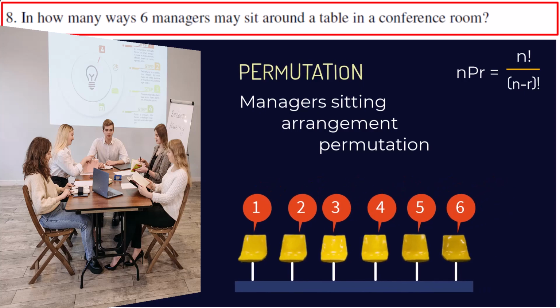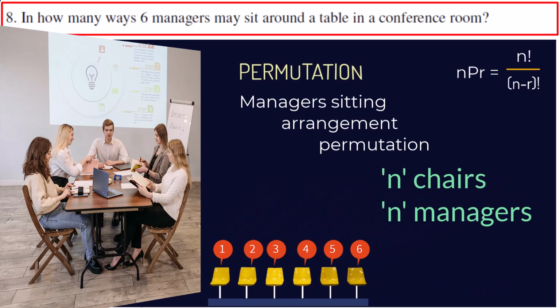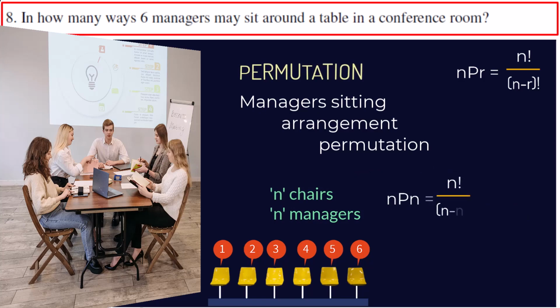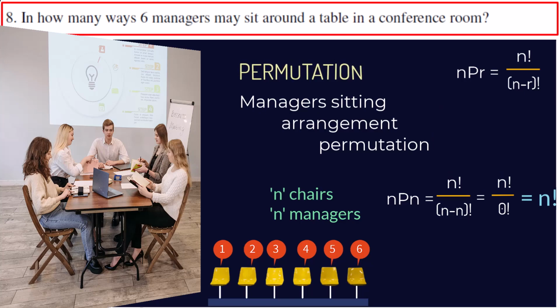Now, if there are n chairs and n managers, and as all the managers are going to sit for the meeting, the total permutation is nPn, that is n factorial by n minus n factorial, which is n factorial itself, because n minus n factorial is same as 0 factorial, and 0 factorial is defined as 1. So nPn is always n factorial.